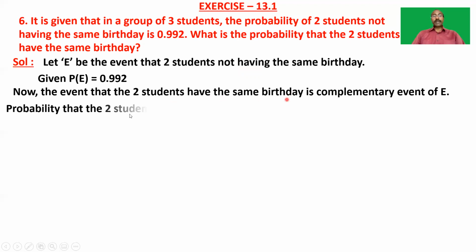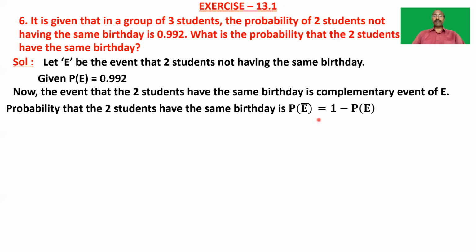So the probability of the 2 students having the same birthday is P of E bar. And we know that P of E bar is equal to 1 minus P of E, which is equal to 1 minus 0.992, and is equal to 0.008. So the probability that the 2 students have the same birthday is 0.008.